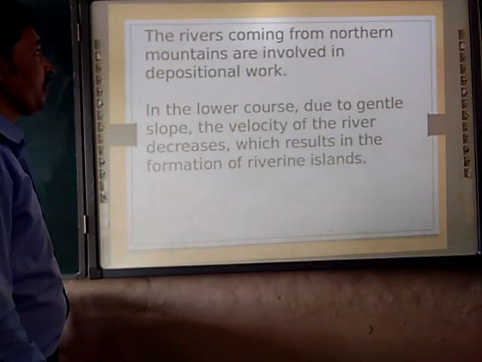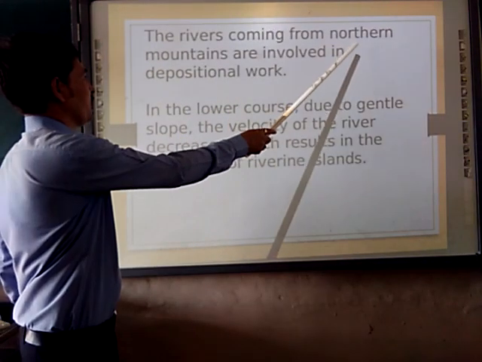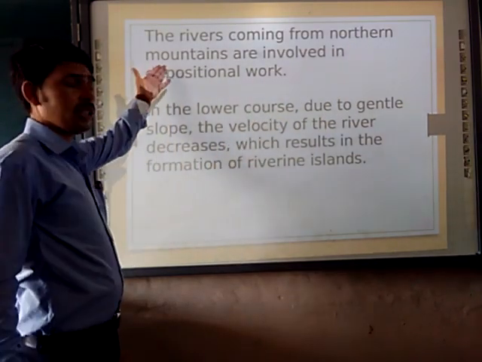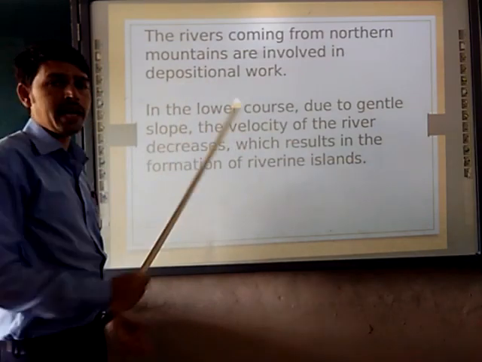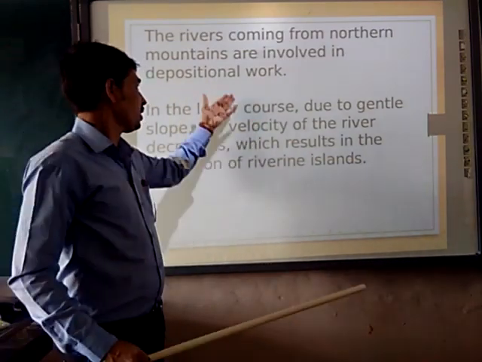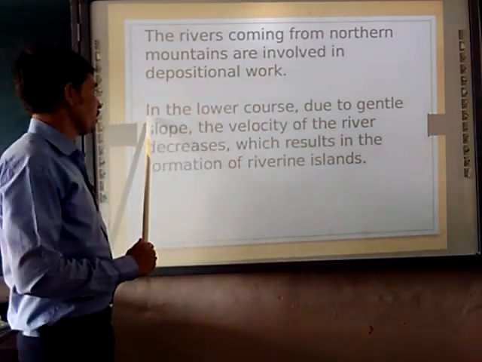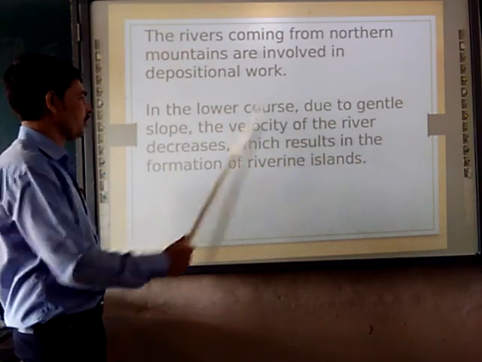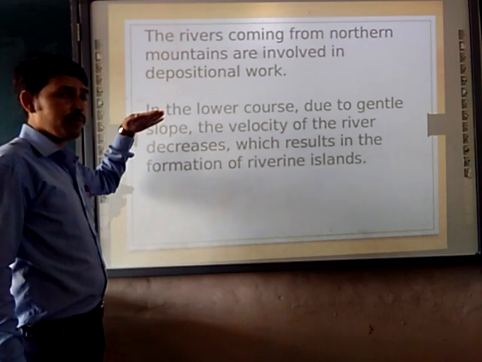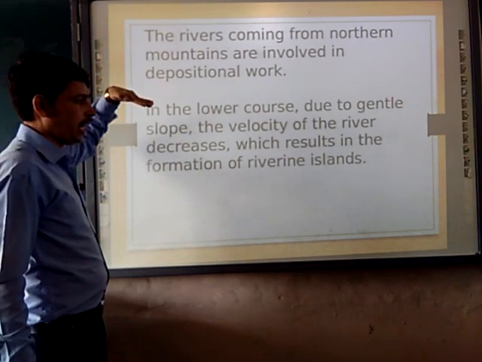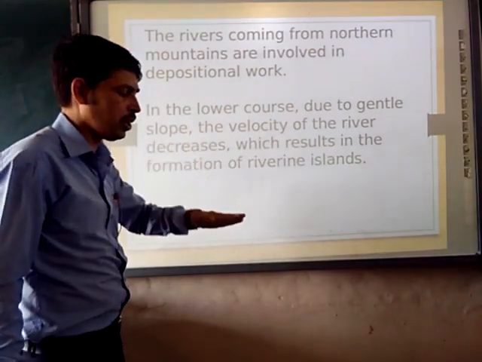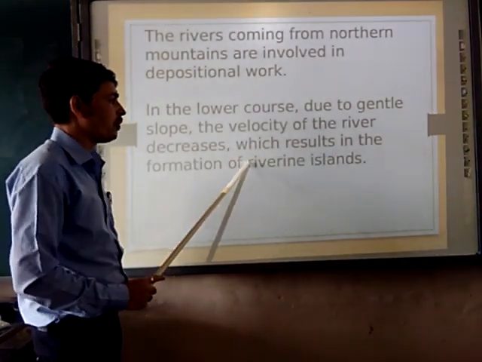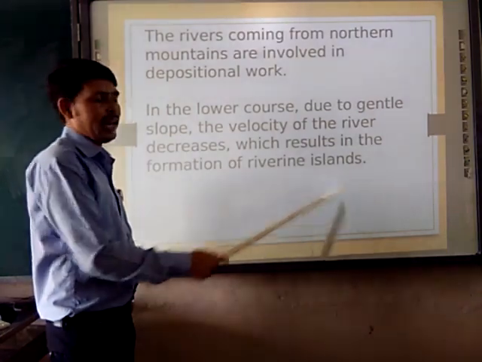Next, the rivers coming from the northern mountains are involved in depositional work, as I stated to you. In the lower course, due to the gentle slope, the velocity of the river decreases. When the river comes from the height, its velocity is reduced in the lower course, which results in the formation of riverine islands.